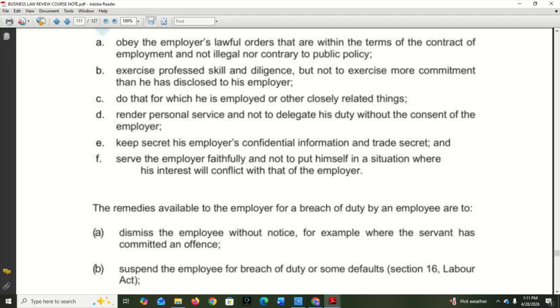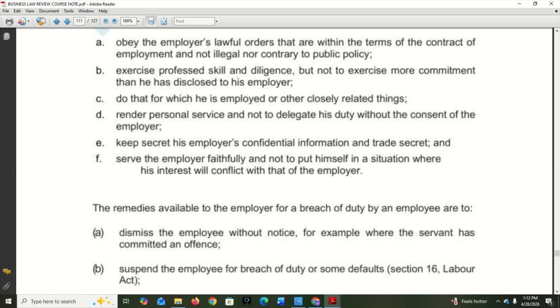Two, exercise professed skill and diligence, but not to exercise more commitment than he has disclosed to his employer. Do that for which he is employed or other closely related things. Render personal service and not delegate his duty without the consent of the employer. So he cannot delegate without the employer giving permission. Then he has the responsibility to keep confidential information secret. So information that comes to his notice in the course of his duty, he must not disclose it.